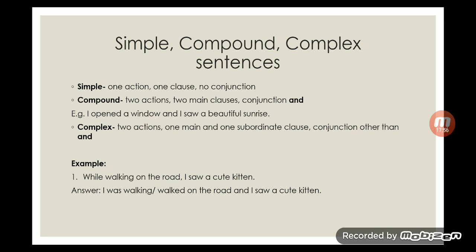First let me tell you about complex sentence. There are also two actions. In one complex sentence, there are two actions. There are two clauses, just like compound. But what is the difference? In complex, there is one main clause and one subordinate clause. Which means that in the subordinate clause, the action is not completed. If I have to get to know the meaning of the sentence, then I need to know both the clauses.